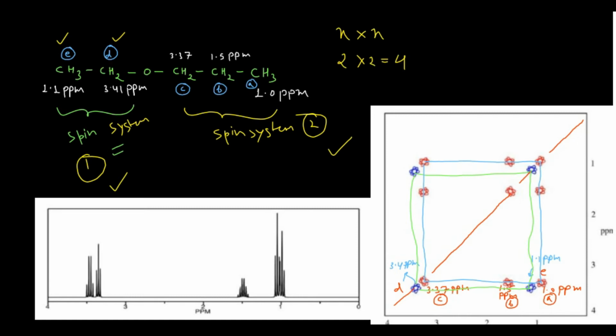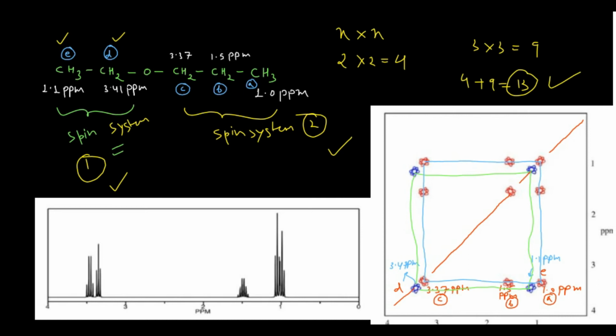Now here you can see one type of protons, a second type of protons, and a third type of protons. So a total of 3 types of protons are there. So cross peaks would be how much? 3 into 3. Okay, that is 9. Since we are dealing with correlation spectroscopy, all the correlations related to this spin system as well as this spin system will be there in the TOCSY spectrum. So total cross peaks would be the sum of the peaks of this spin system and this spin system, that is 4 plus 9. And 4 plus 9, you know, is 13. So a total of 13 cross peaks are there, which I have already explained to you.